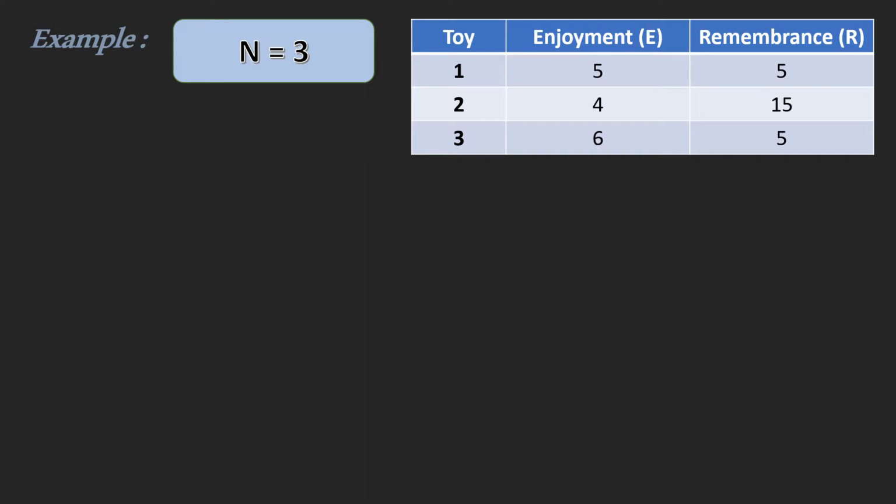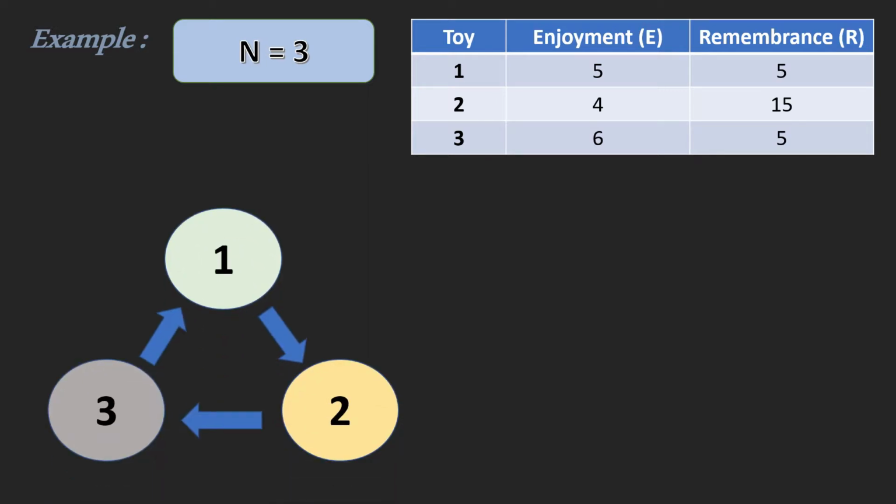This is the circular arrangement. First Axel starts to play with toy number 1, then he plays with toy number 2 and then toy number 3. Since now he has played for a total of 5 plus 4 plus 6, that is 15 minutes. Now he starts again with toy 1. It has remembrance value of 5 and more than 5 minutes have passed since Axel last played with it. So he can play with it and our total playtime becomes 15 plus 5, that is 20.